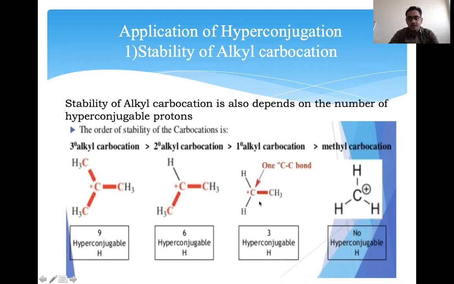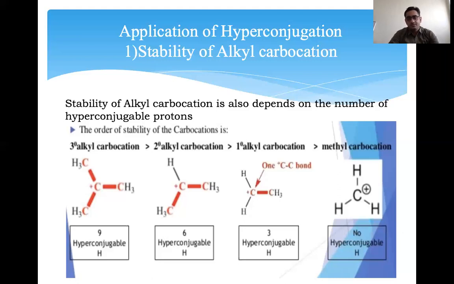After that, the least stable is the methyl carbocation. There is no hyperconjugable proton, meaning this carbocation is not very stable. This is the least stable carbocation because there is no hyperconjugable proton. No hyperconjugable proton means no hyperconjugation takes place. So due to the absence of hyperconjugation, there is no stabilization of that carbocation, and it is the least stable. So accordingly, by hyperconjugation we can define the stability of the carbocation.